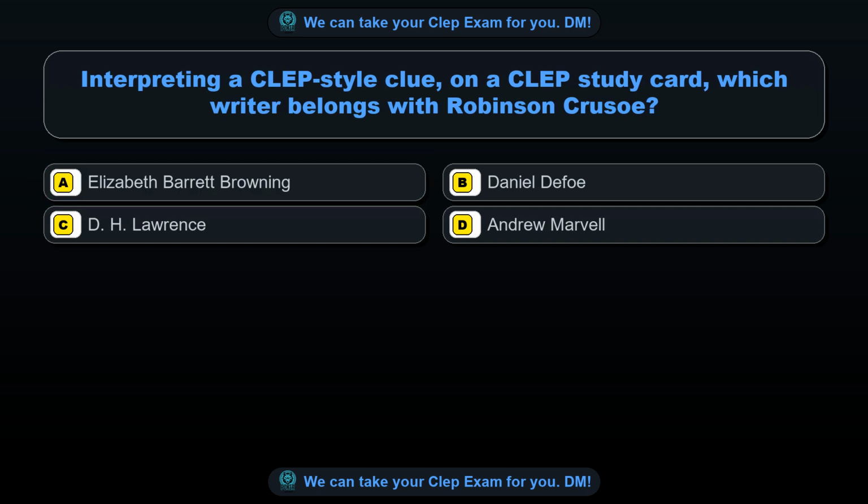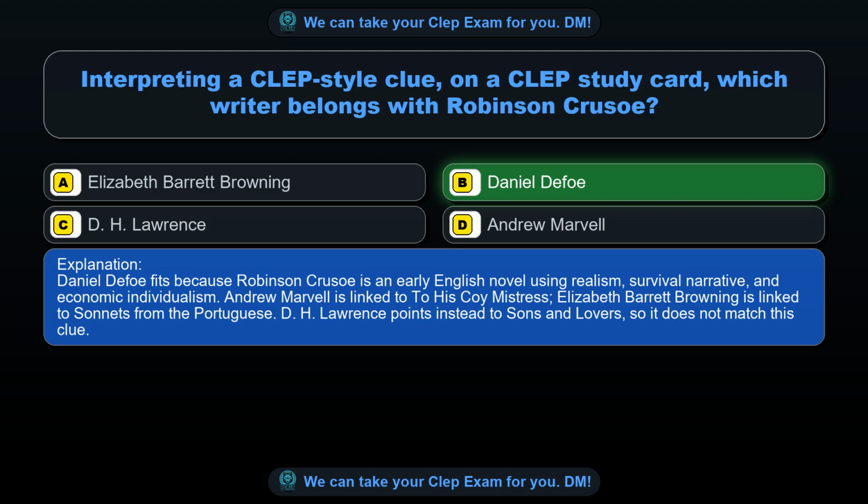Question 67. Interpreting a CLEP-style clue on a CLEP study card, which writer belongs with Robinson Crusoe? Option A, Elizabeth Barrett Browning. Option B, Daniel Defoe. Option C, D.H. Lawrence. Option D, Andrew Marvell. The correct answer is option B, Daniel Defoe. Daniel Defoe fits because Robinson Crusoe is an early English novel using realism, survival narrative, and economic individualism. Andrew Marvell is linked to his coy mistress, Elizabeth Barrett Browning is linked to sonnets from the Portuguese. D.H. Lawrence points instead to Sons and Lovers, so it does not match this clue.